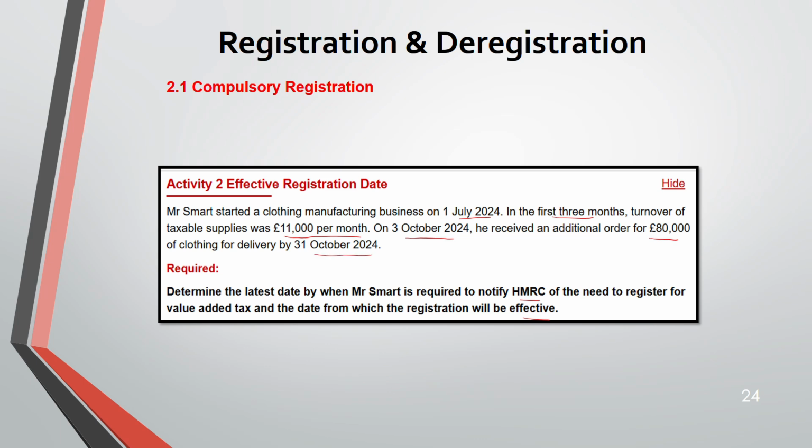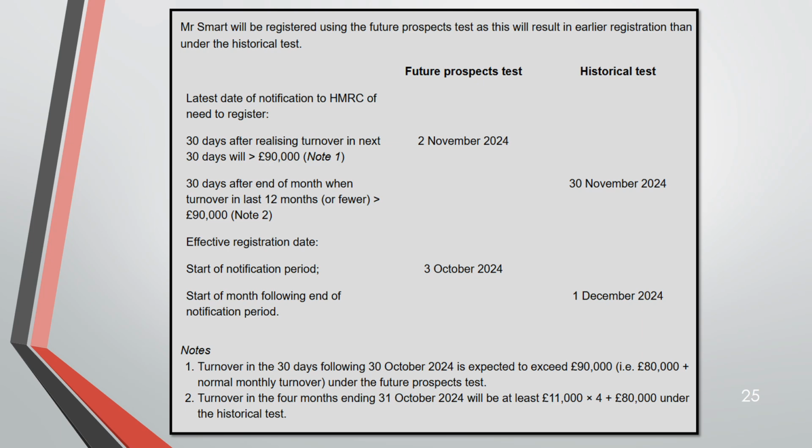So now, let's see. You have to go by historical test and future test. Here, Mr. Smart will be registered using the future test, as this will result in earlier registration than the historical test. We'll put both the future and historical test and see, because they asked for the latest date.